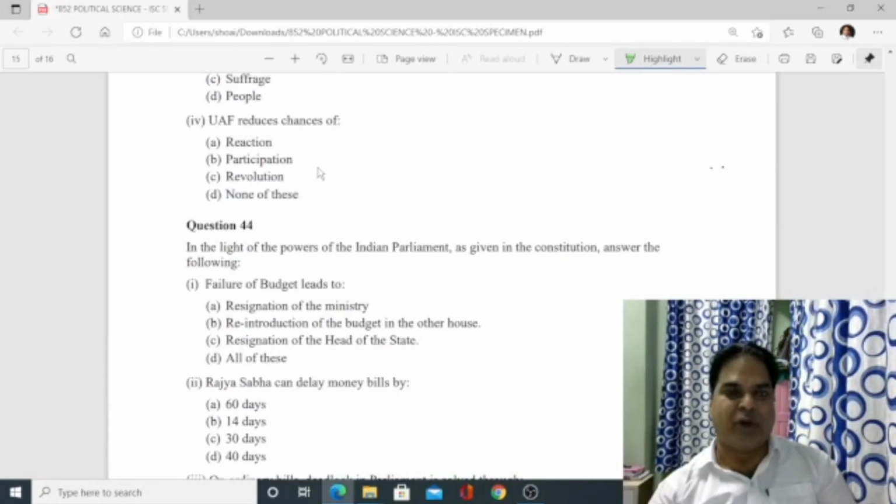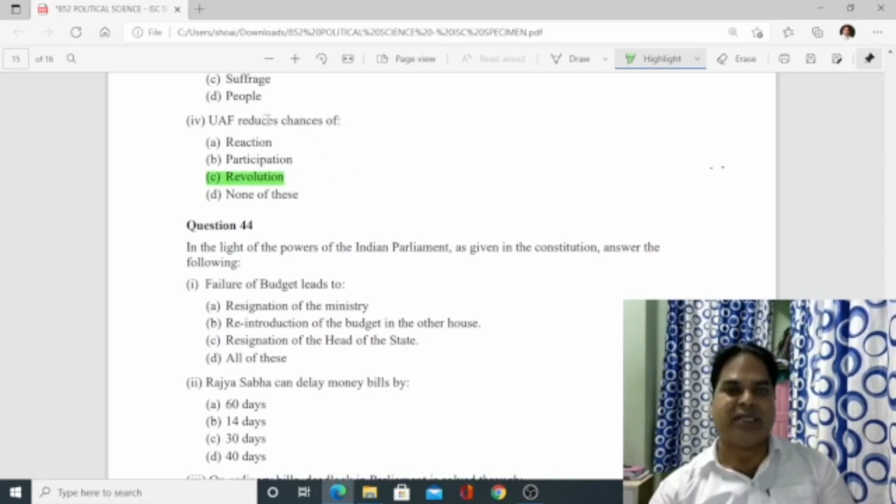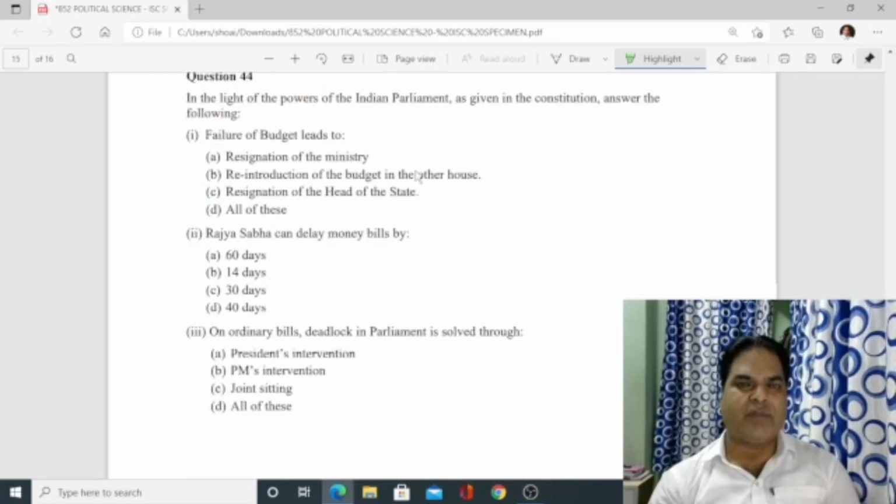Number 4, UAF reduces chances of. The full form of UAF is Universal Adult Franchise. It reduces chances of reaction, participation, revolution, none of these. So the answer is C, revolution. Universal adult franchise reduces the chances of a revolution. Number 44.